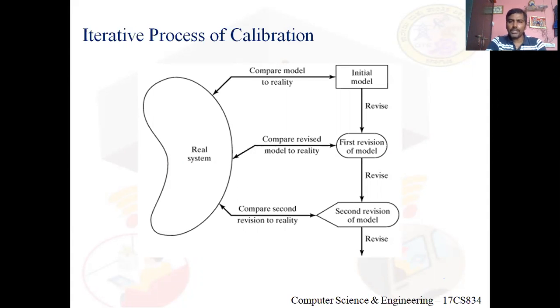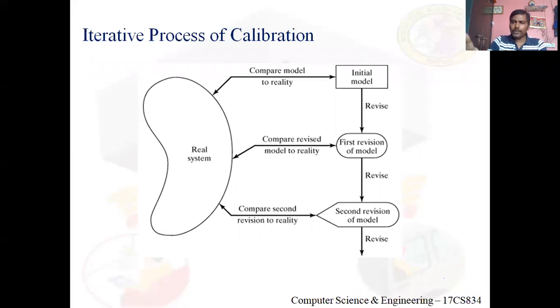Again, you compare this revised model with the real system. Again, if you find some deficiencies, I mean, the model's behavior does not reflect the real system behavior exactly, I need to make changes to the model again. So I'll get a new revised model, compare it with the real system, and check again for any changes.